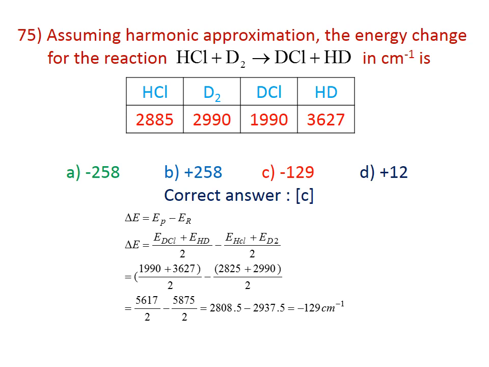Here delta E equals EP minus ER, that will be equal to (E_DCl plus E_HD) by 2 for the product, minus (E_HCl plus E_D2) by 2 for the reactant. You substitute the values of E_DCl, E_HD, etc. in the equation. You will get 5617 by 2 minus 5875 by 2, that will be equal to 2808.5 minus 2937.5, that will be equal to minus 129 cm^-1. The correct answer is C for this question.